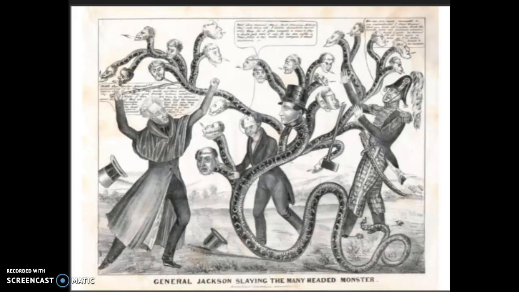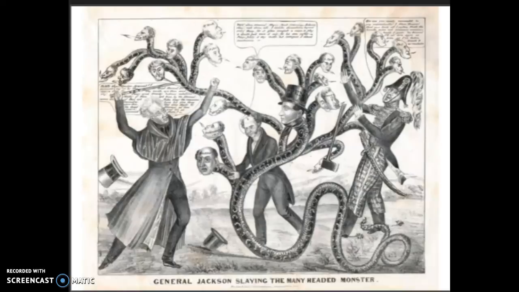According to Jackson, like Jefferson, the bank was dangerous to civil liberties and promoted the advancement of a few, usually the rich, at the expense of the common men, the farmers and the artisans. Recall, Jackson became president because he ran under the agenda of the common men. So in 1836, when the bank was about to ask for its charter to be renewed, Jackson vetoed the bank. In other words, he killed the bank. That's what it becomes known as: Jackson killed the bank. And it didn't help again that Biddle was arrogant.